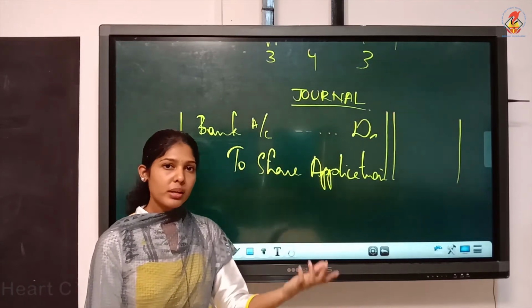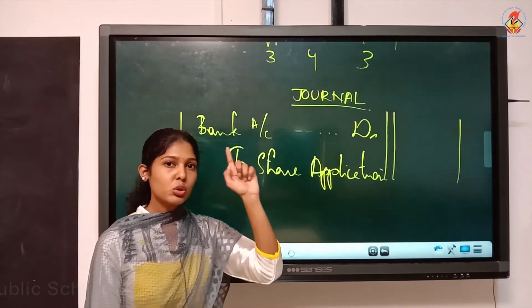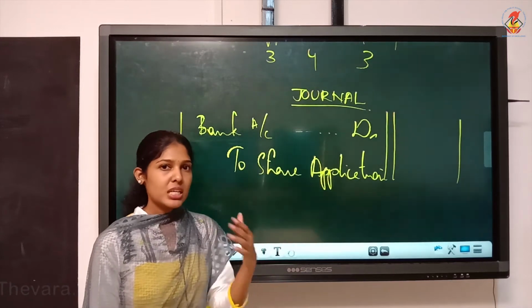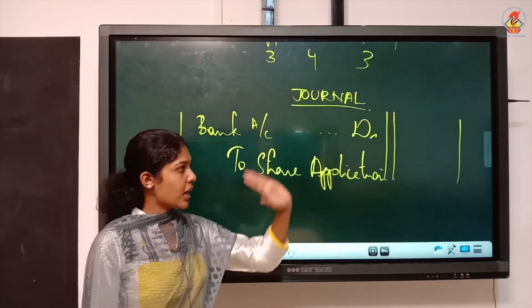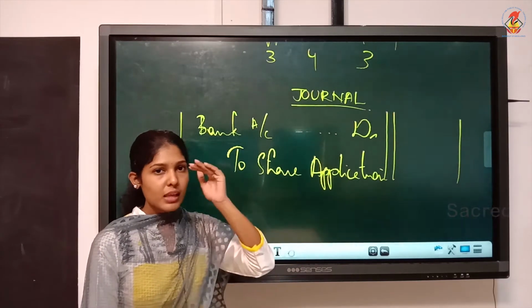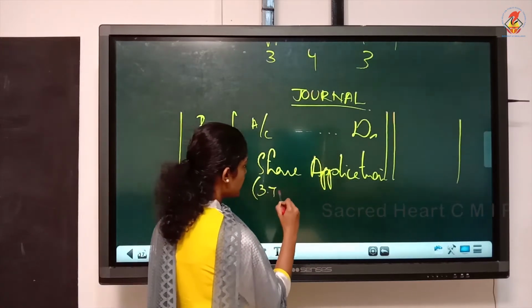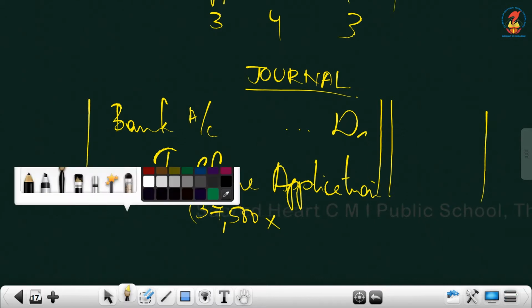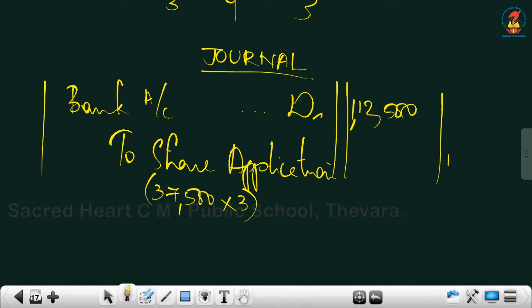And there also what did we do? In the first journal entry, we took the higher number. Like there you took 25,000 in the first journal. Rest everywhere you have taken 20,000 shares. Here, for every journal entry starting from the first, you will be taking the undersubscribed number. That is 37,500 in this question. So it is 37,500 into the application per share, which is 3. So 1,12,500 is what we will receive as application money.